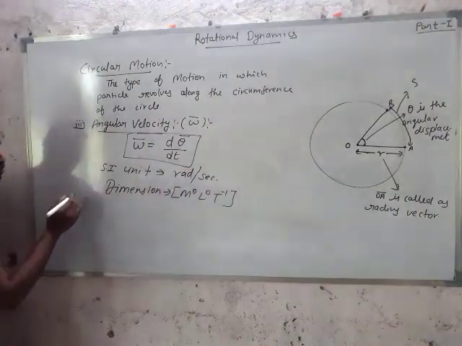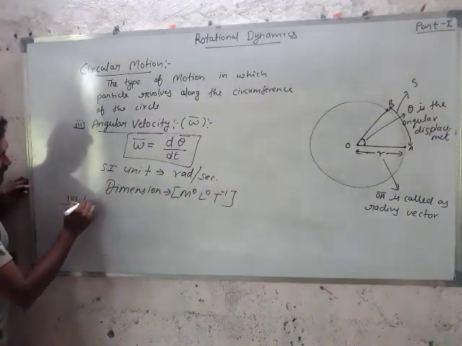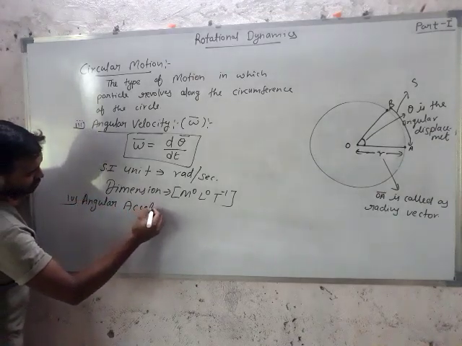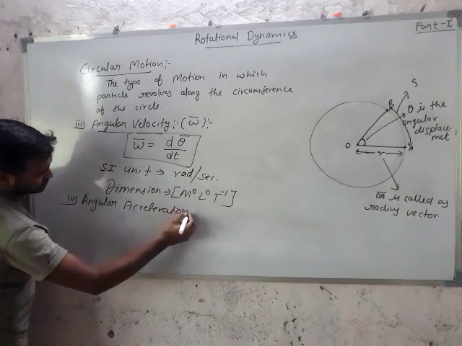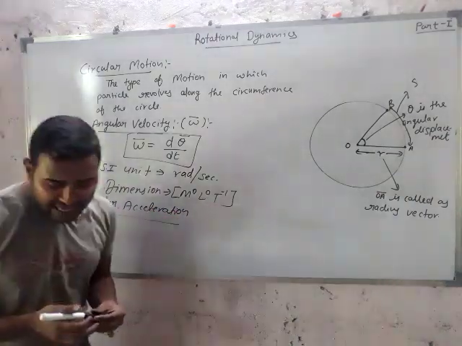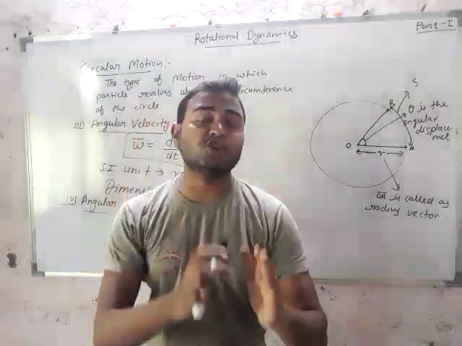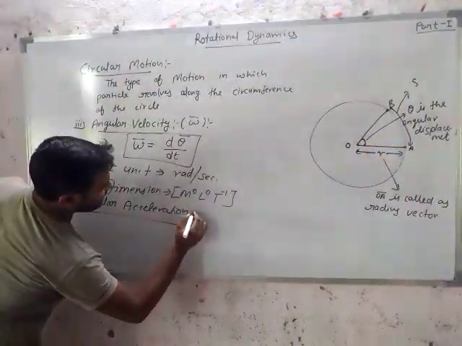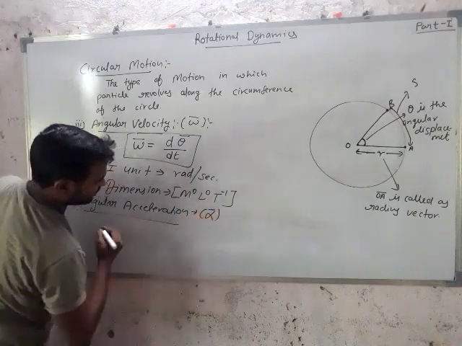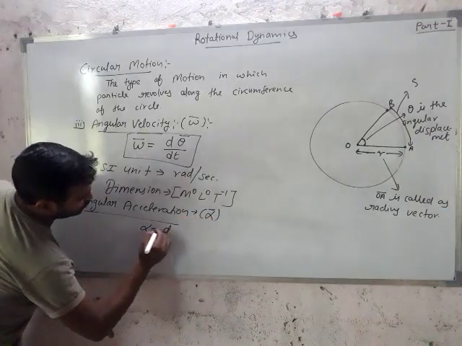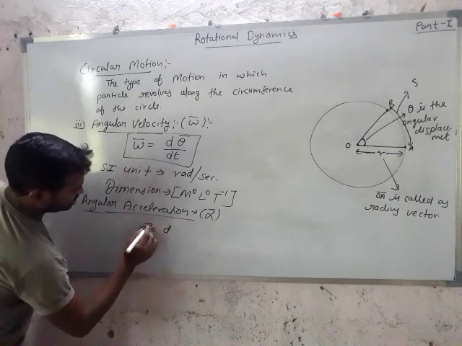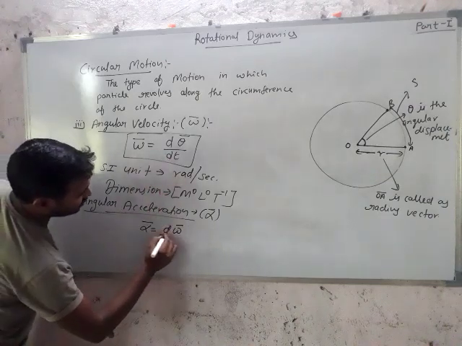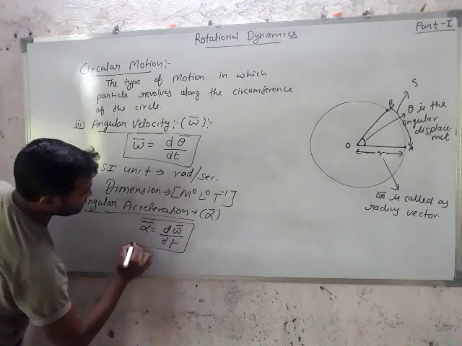Okay. Now the fourth topic is angular acceleration. What is angular acceleration? Angular acceleration is the rate of change of angular velocity with respect to time. It is represented by vector alpha. Then vector alpha is equal to d vector omega upon dt. That is angular acceleration.